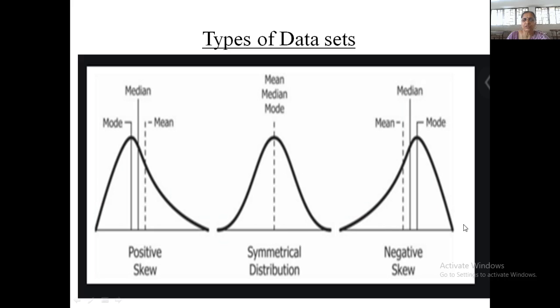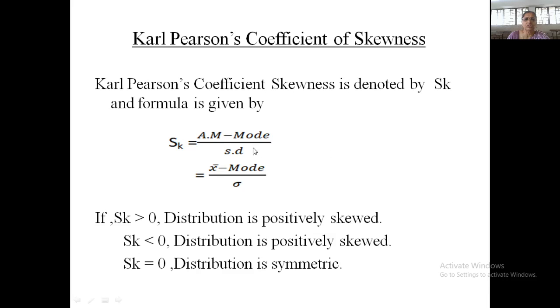This is the example of negatively skewed distribution, because if you see, mode is to this end. Somewhere here we have median, and arithmetic mean is here. So in this case, arithmetic mean is less than median is less than mode in case of negatively skewed distribution. So here the tail is elongated to the right side. Here the tail of the distribution is elongated to the left side of the frequency distribution. So in this way we can differentiate between symmetric distribution, skewed distribution, and positive and negatively skewed distributions.